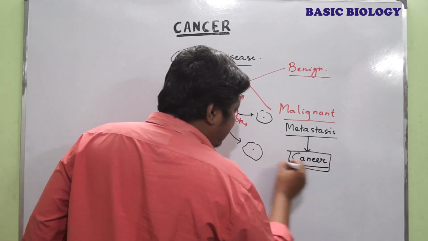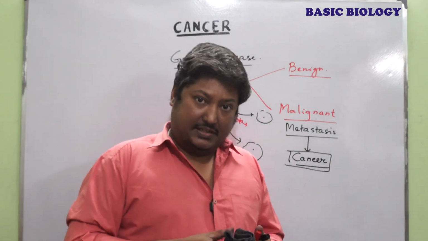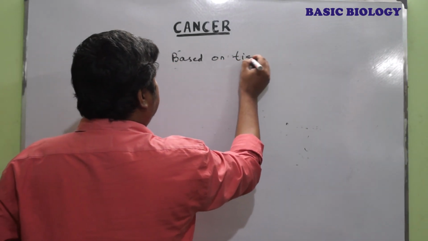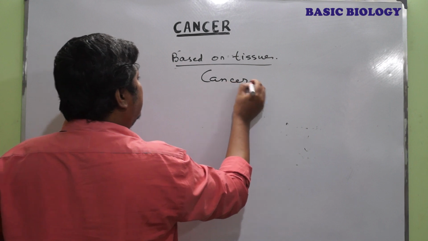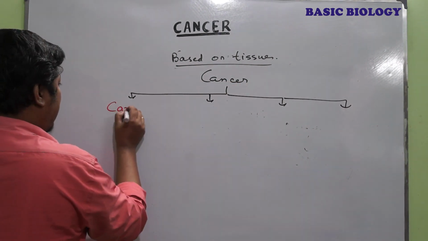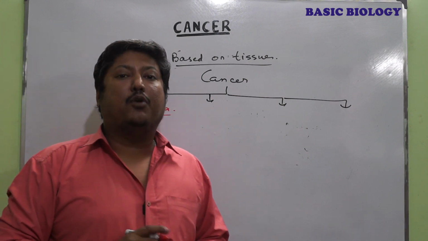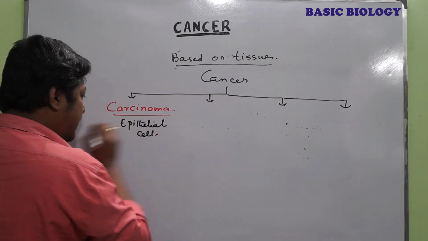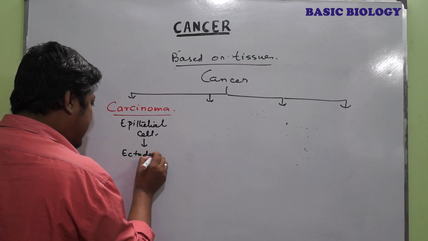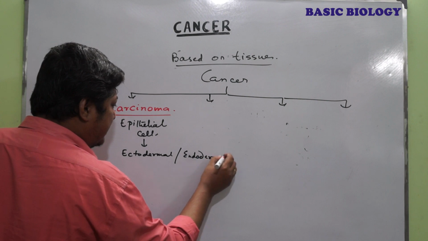These cancers are of different types depending on their tissue origin. Based on tissues, cancers are of four types. First one is carcinoma. In this type of cancer, the cancer cells are made up of epithelial cells, which are ectodermal or endodermal in origin.